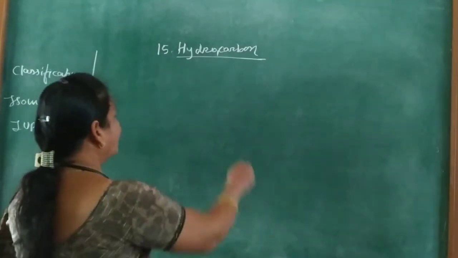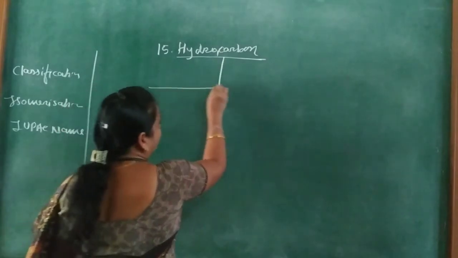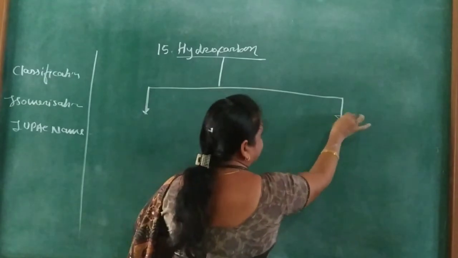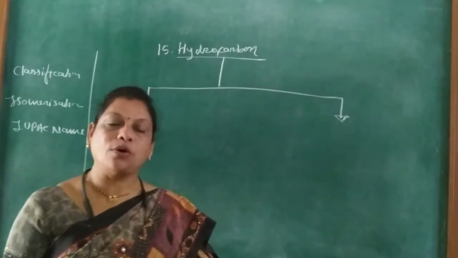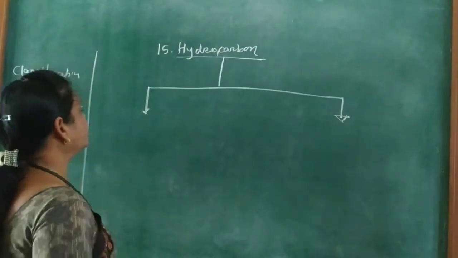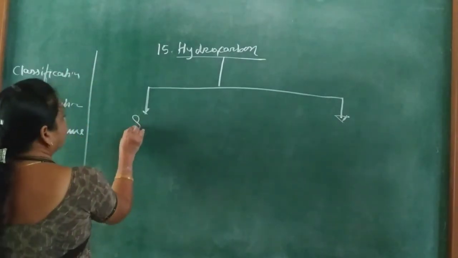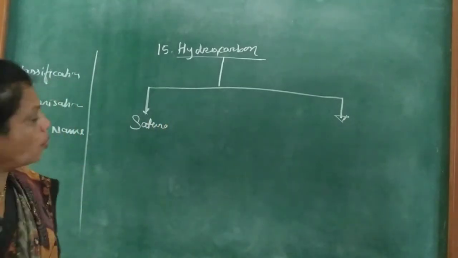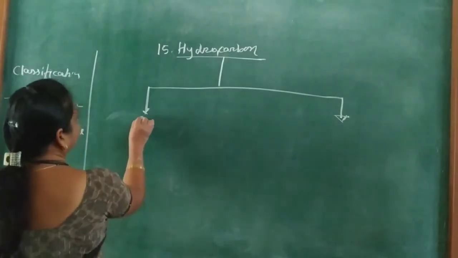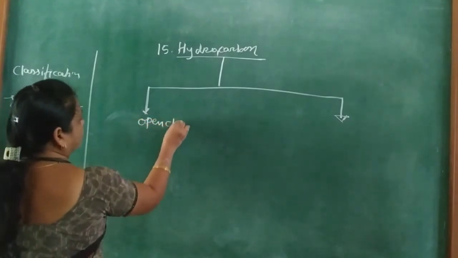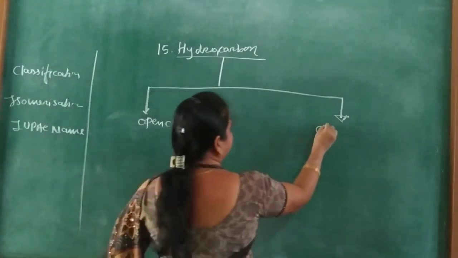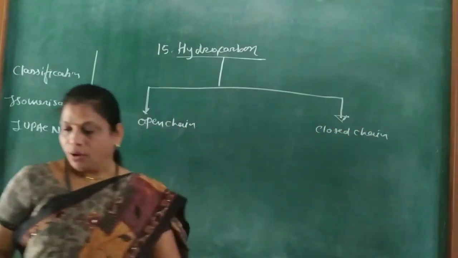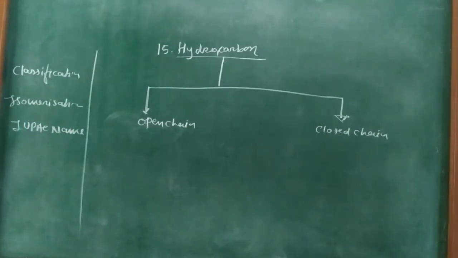So here, classification of hydrocarbon, same as in the class basic principles of organic chemistry. The first classification is open chain and closed chain hydrocarbons. Open chain hydrocarbons and closed chain hydrocarbons.